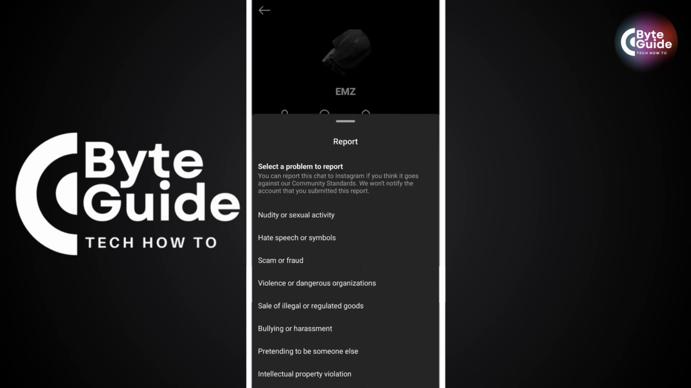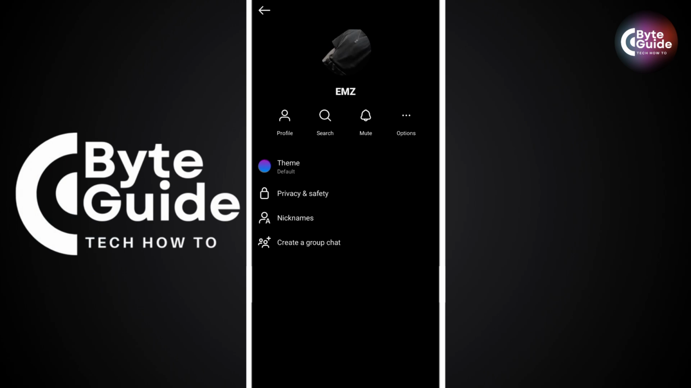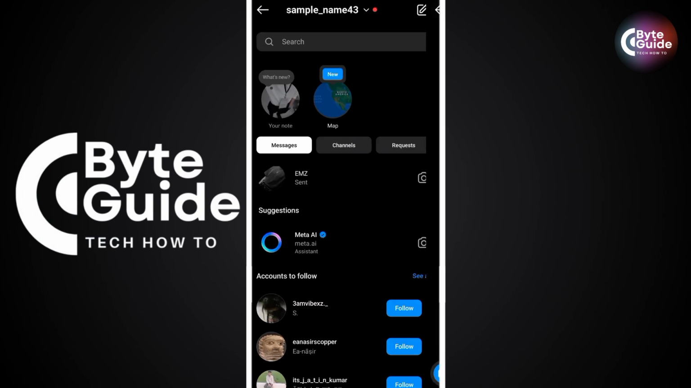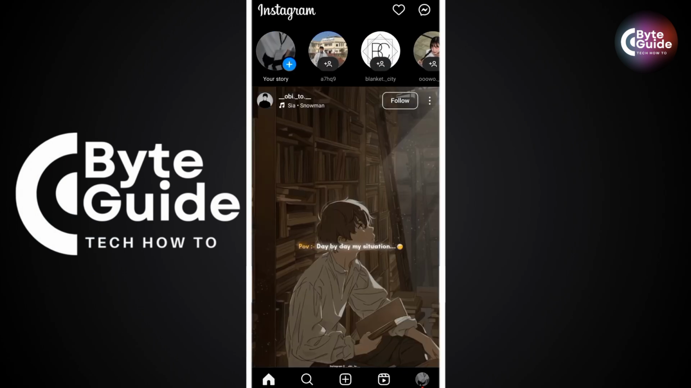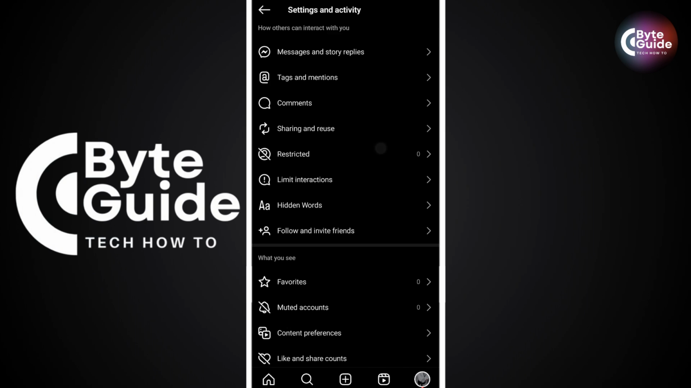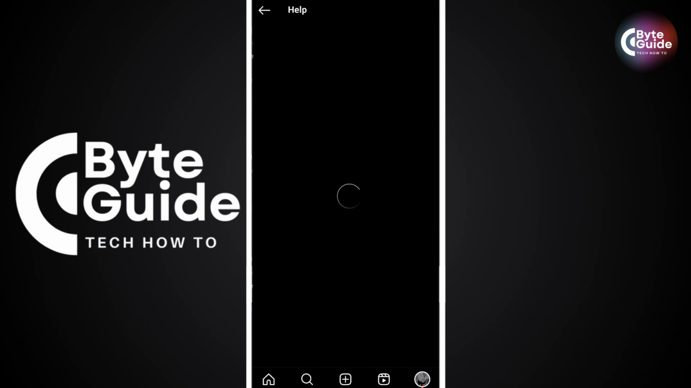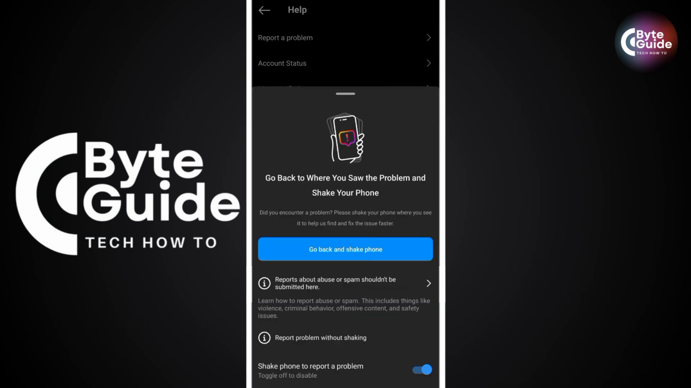What can you do if you reported someone by mistake? Well, just ignore it. If the reported content isn't actually harmful, Instagram will likely dismiss the report and nothing will happen. If you are worried, you can contact Instagram support. Just go to the settings and after that go to the help section. And after that, report a problem. Explain the report and request them to discard it.